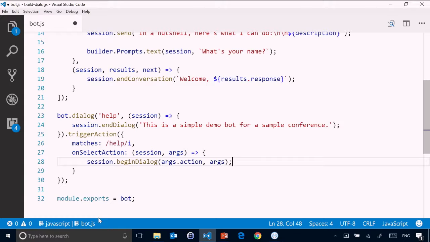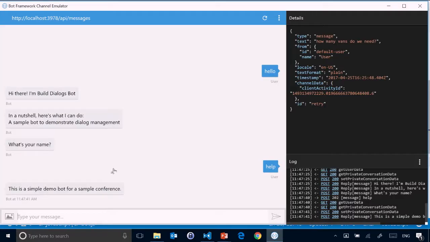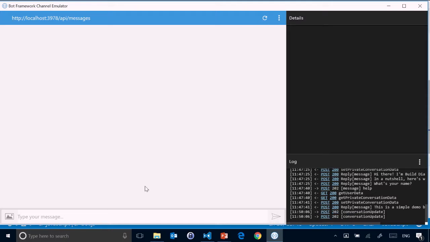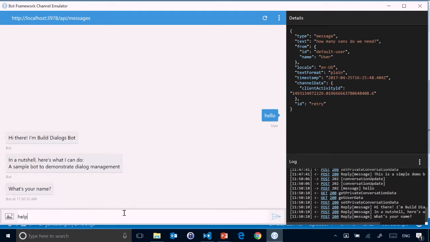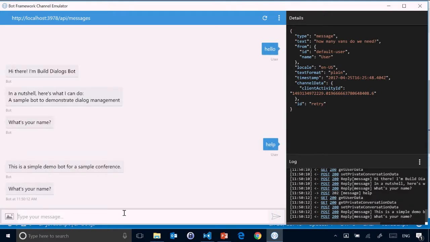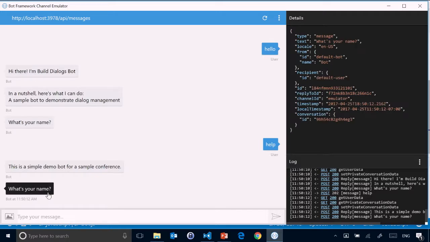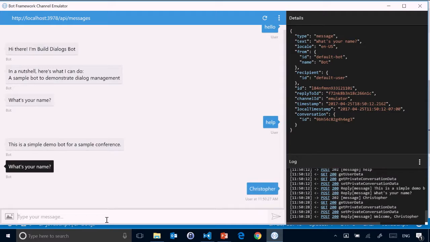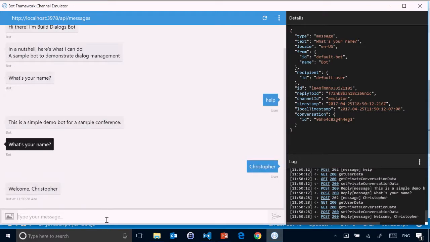The upshot of using this beginDialog is that now when I go back and start this over again, let's say hello, and now I say help, what you're going to notice is that it will come back and say this is a simple bot demo, there's our help message, and then it will come back with what's your name. So it picked up where it left off, and so now I could go in and say Christopher, hit enter, and then it will come back and say welcome Christopher. So it completed what it had started previously.